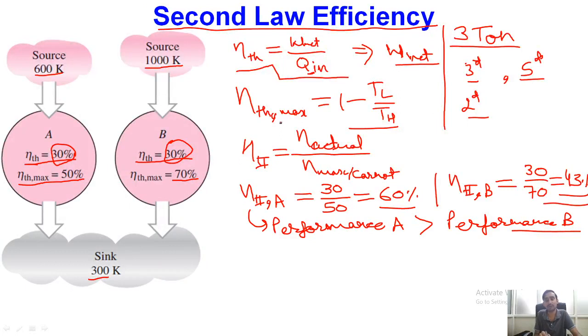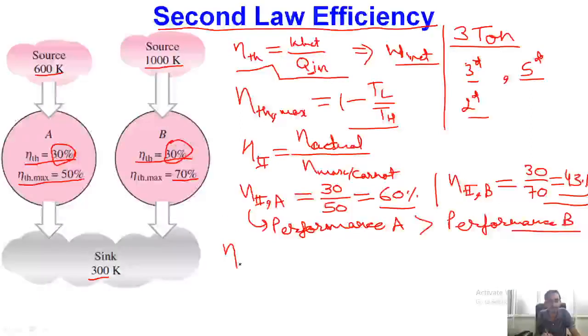From first law efficiency, the information about the system or about any device is not actually correct. First law efficiency can mislead us. For example, here you can see in both systems we had the same first law efficiency. However, if we compare in actual scenarios, the second system was utilizing only 43% of its maximum available potential, and the first one was utilizing 60% of its maximum available potential. That's why second law efficiency always tells us the exact information about the performance of the device.